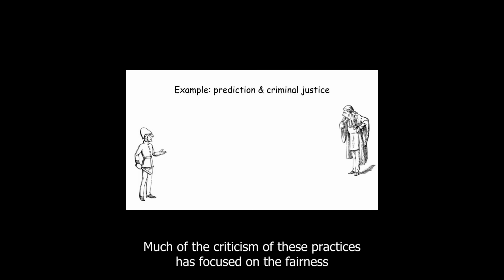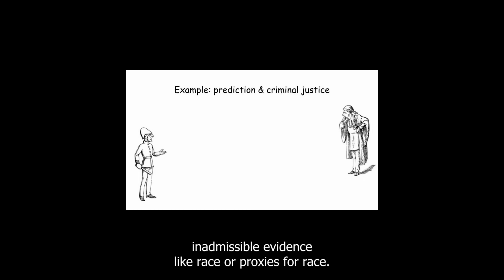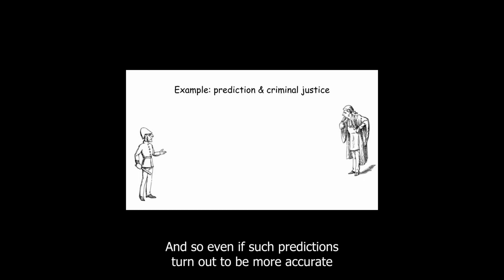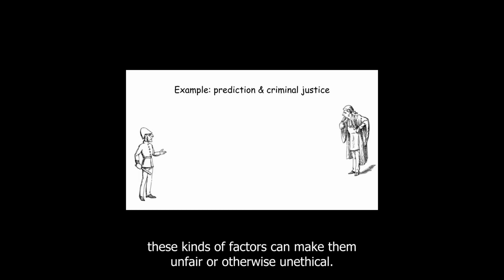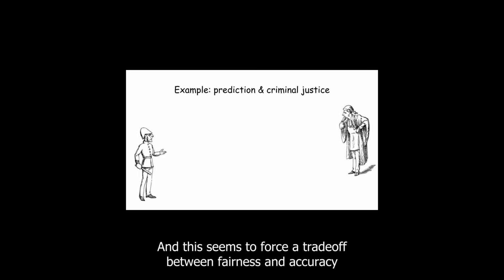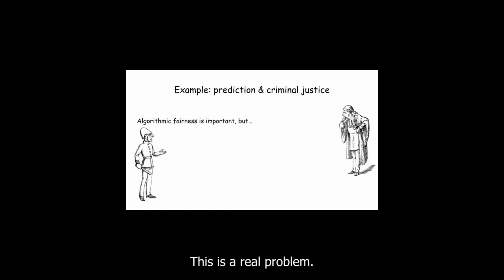Much of the criticism of these practices has focused on the fairness of the algorithmic predictions, for instance, whether they're based on inadmissible evidence like race or proxies for race. And so even if such predictions turn out to be more accurate than those made by humans, these kinds of factors can make them unfair or otherwise unethical. And this seems to force a trade-off between fairness and accuracy and raises the question of whether we should use such systems at all. This is a real problem.